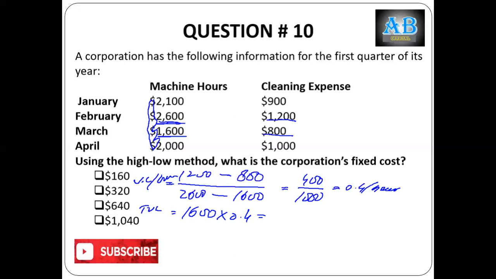let's do the calculations. 1600 times 0.4, 640. So your total variable cost is 640. This is TVC. Total fixed cost: total cost at this activity level is 800 minus total variable cost 640, which is 160. So option A, 160 dollars, is the right answer.